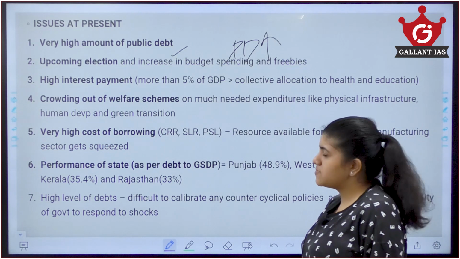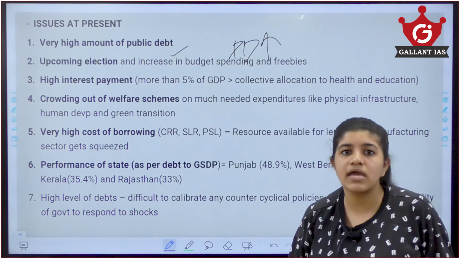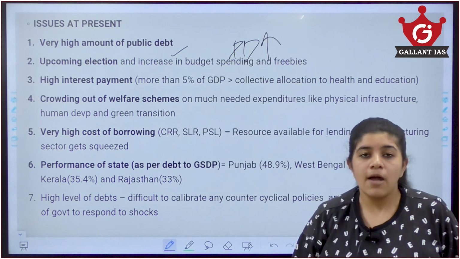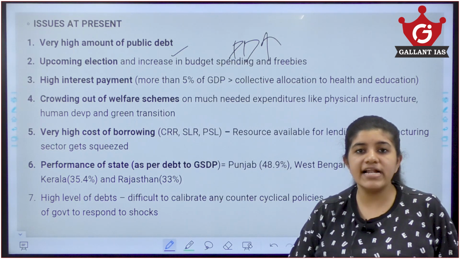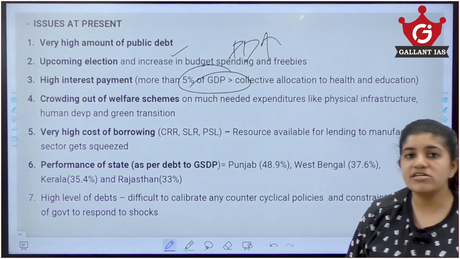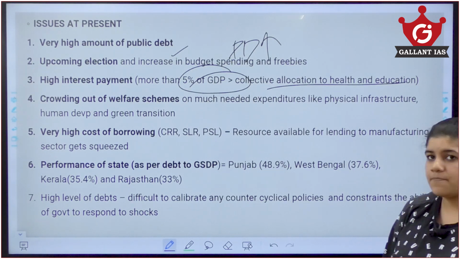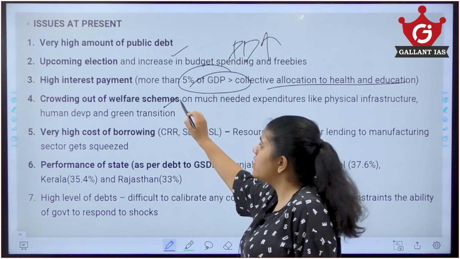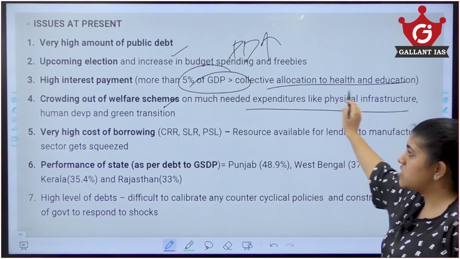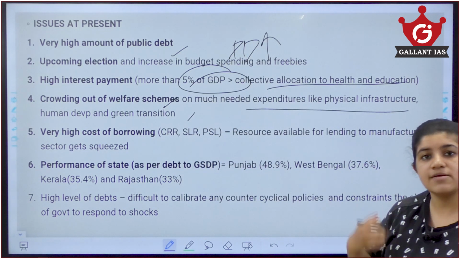Also, there is high interest payment. For most of the borrowing we are taking from outside, there is an interest payment the government has to pay. Presently, about 5% of the GDP is spent on interest payment alone. If you compare our total of health and education, this 5% of GDP in interest payment exceeds our collective allocation to the health and education sector. Also, there is crowding out of welfare schemes which need more expenditure, like in physical infrastructure, human development and green transitioning, but the crowding out of welfare schemes is happening now.